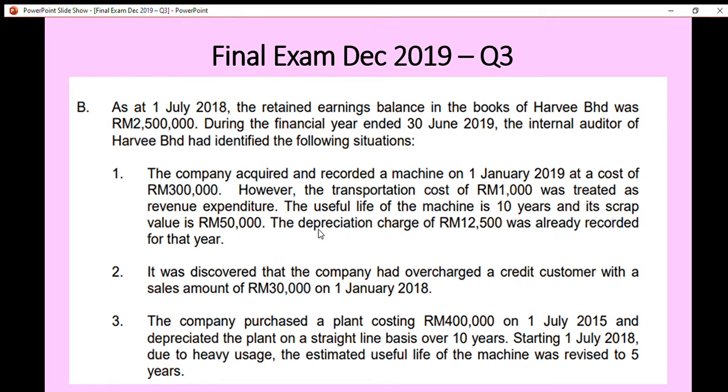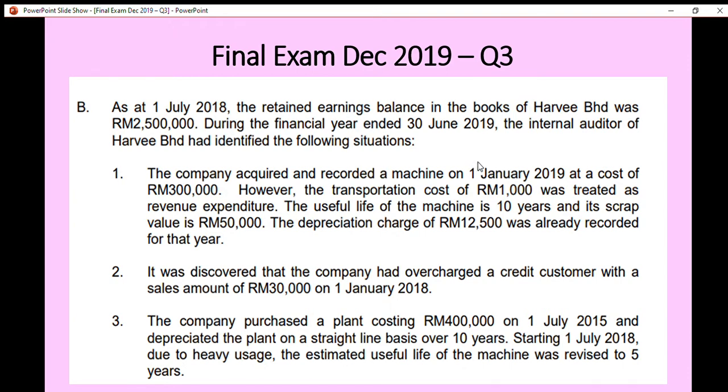Alright, so in this situation, the company acquired a machine on 1st January 2019. So the machine was actually acquired during the current period.